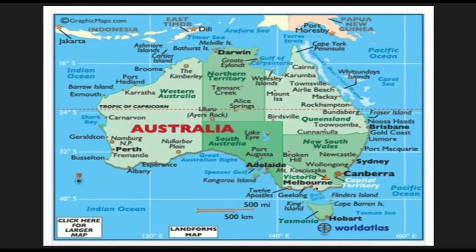Because of this Bass Strait, Tasmania is separated from the mainland.